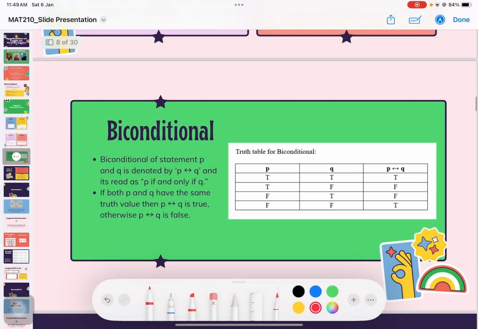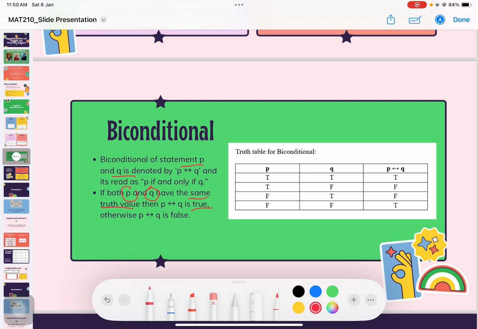Lastly, biconditional. In biconditional, we can combine multiple statements using if and only if. The biconditional of statements P and Q is denoted by P ↔ Q, and it reads as P if and only if Q. If both P and Q have the same truth value, then P ↔ Q is true.